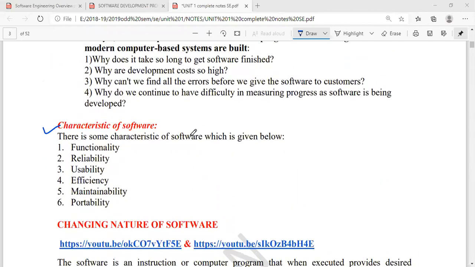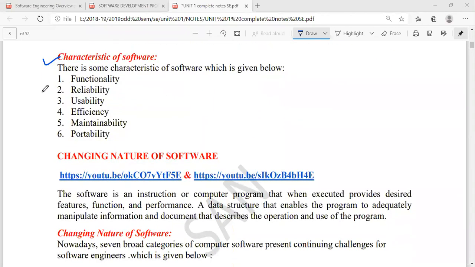Who will tell me what is reliability? What do you mean by reliable? Anybody? Yesterday also I have told you, reliability is nothing but related to the capability of performance.